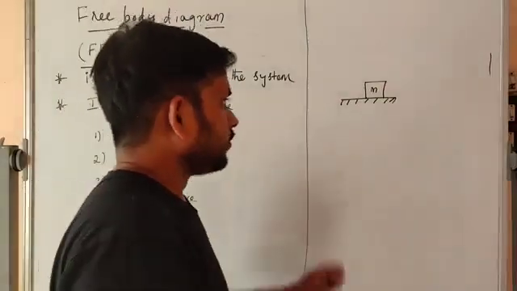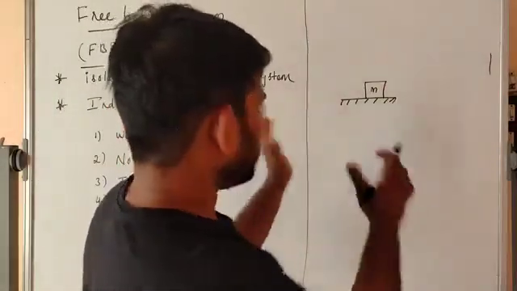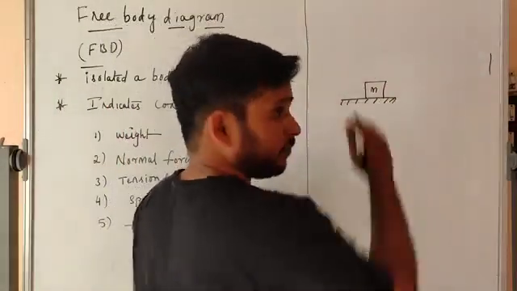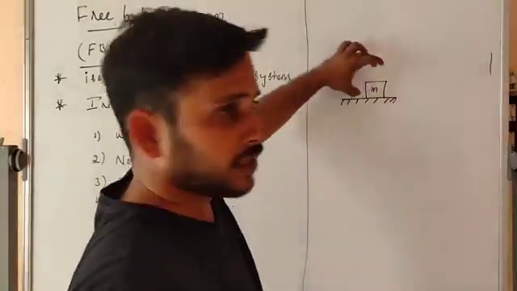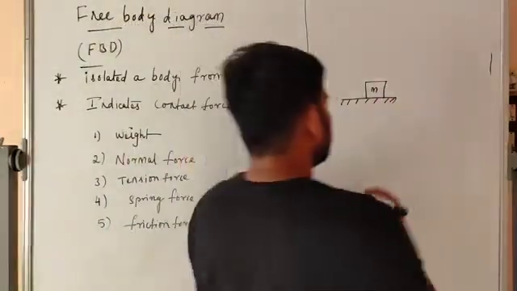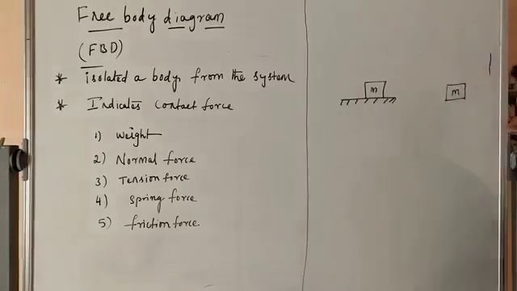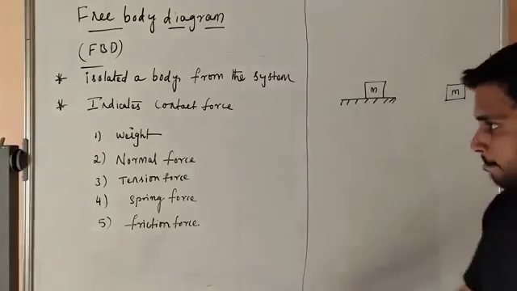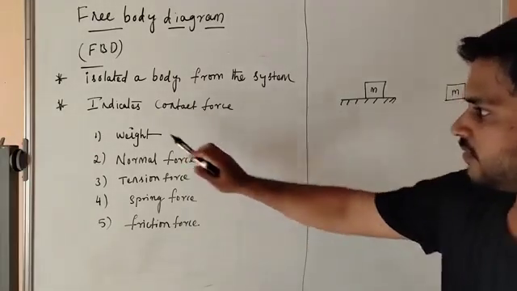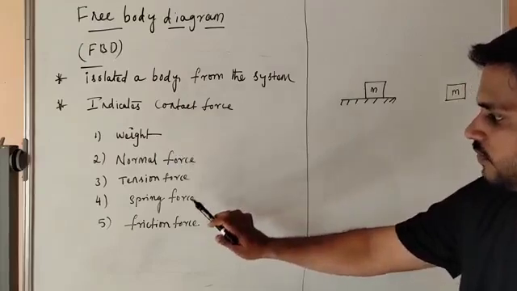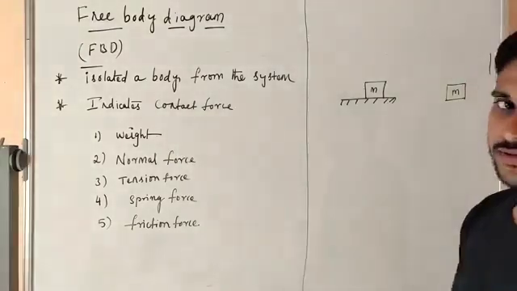So we have to isolate the body from the system. This is the system. We have to isolate this body, mass m. Now indicate the contact forces: weight, normal force, tension force, spring force, friction force.